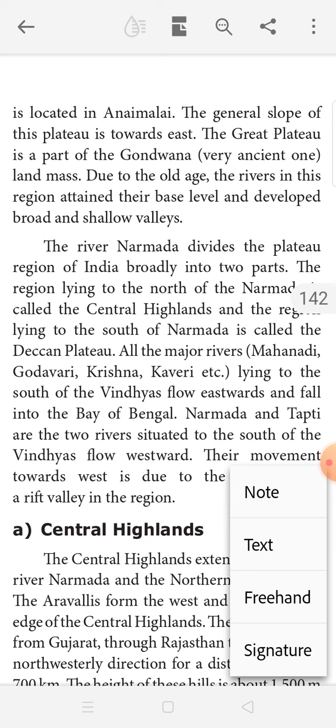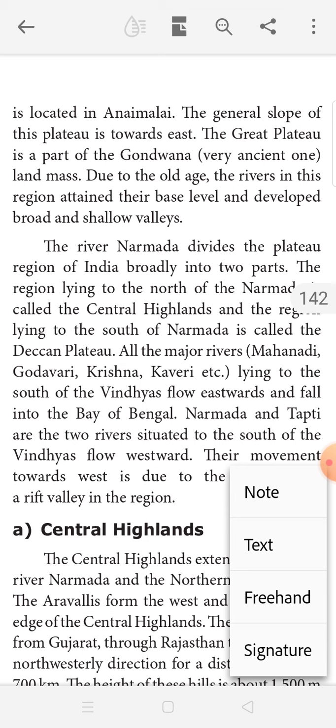ஸோ நர்மதாவிலிருந்து நார்த் சைடில் இருக்கிறது எல்லாமே சென்ட்ரல் ஹைலேண்ட், and the region lying to the south of the Narmada is called the Deccan Plateau. இந்த ரிவர் நமக்கு தெரியும் நர்மதா, தப்தி, these two rivers are the west flowing rivers. North of the Narmada is called the Central Highland and south of the Narmada is called the Deccan Plateau, which is triangular in shape.